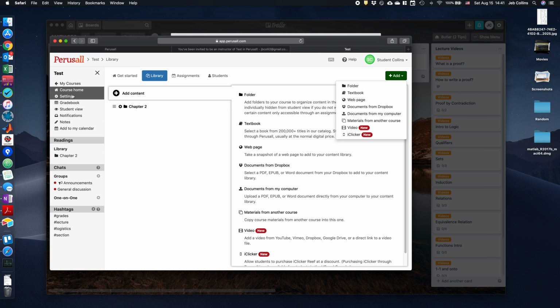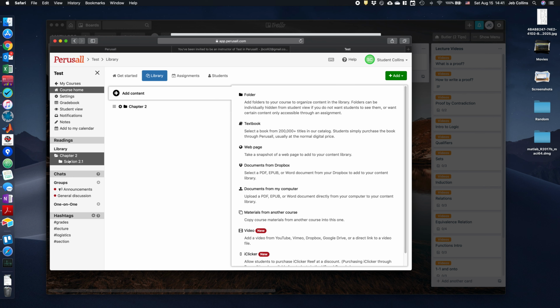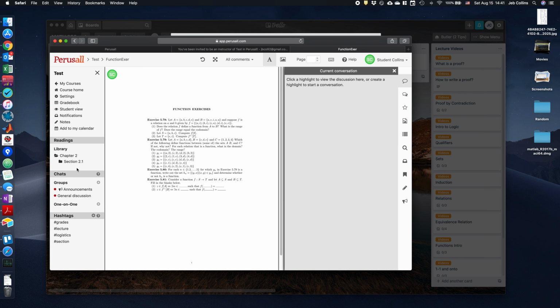All right, and so now wherever I am, I can always go down to the library over here and start to look at things. And once I have this open, now it's time for other people within the class to start commenting on it. The way that you do that is simply by highlighting a section and making some comments. These are some sets, right? All right, and so student Collins has now made a comment about that particular portion of this PDF.